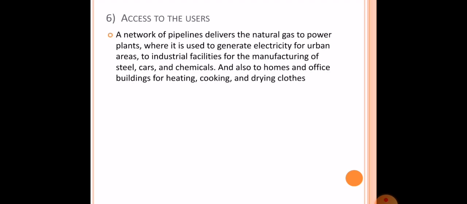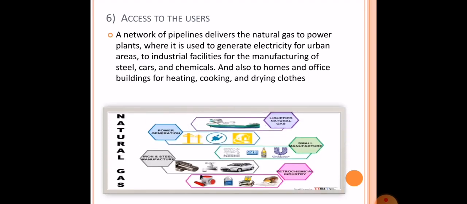Access to the users. A network of pipelines delivers the natural gas to power plants where it is used to generate electricity for urban areas, and to industrial facilities for manufacturing steel, cars, and chemicals. Also, at homes and offices, natural gas is used for heating, cooking, drying clothes and several other purposes.